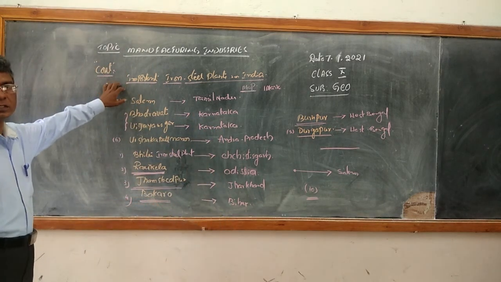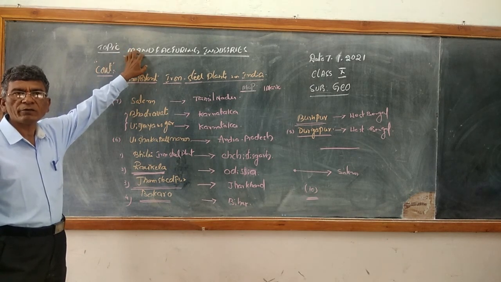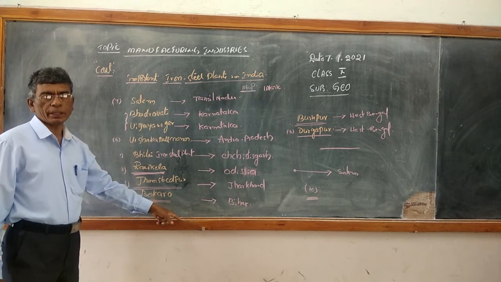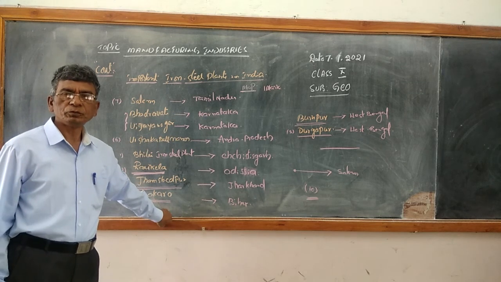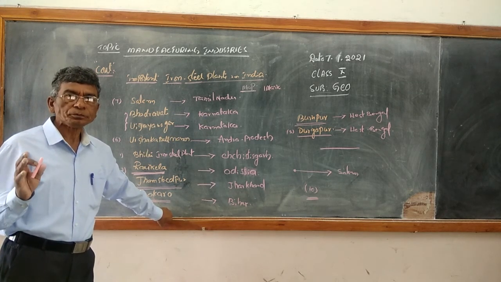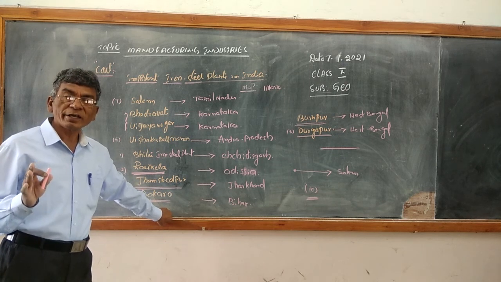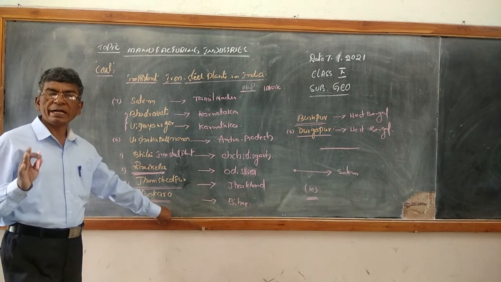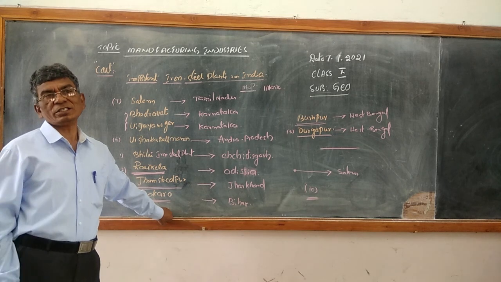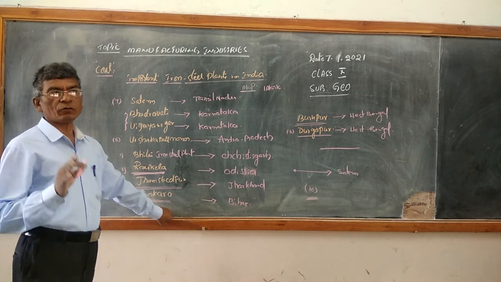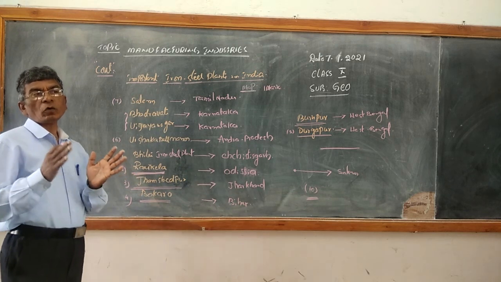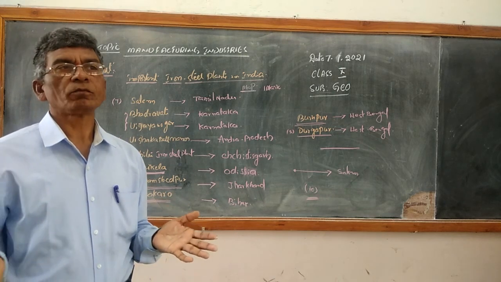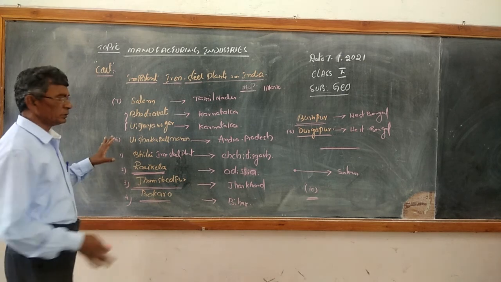From this topic, even though it is not there for the board examination and questions will not be asked from the topic, a map will compulsorily be there. So please listen carefully, my dear children. In geography, how many topics are there? 3. Number 1 is water sources, second is mineral resources, and next is manufacturing industries. So you have to be very careful. Even then, they are going to ask you a map from these topics. That means they have not deleted any topic. Is it clear?